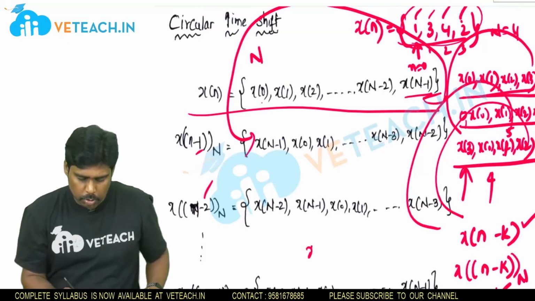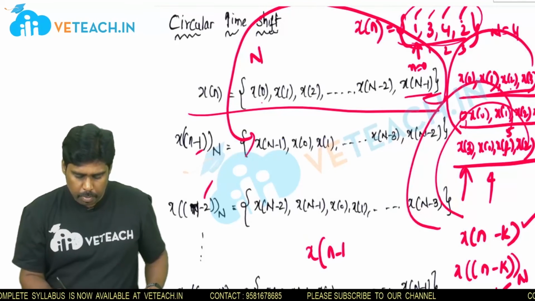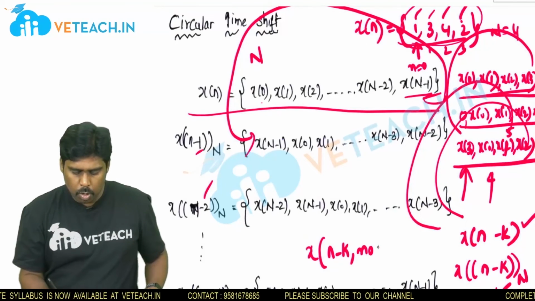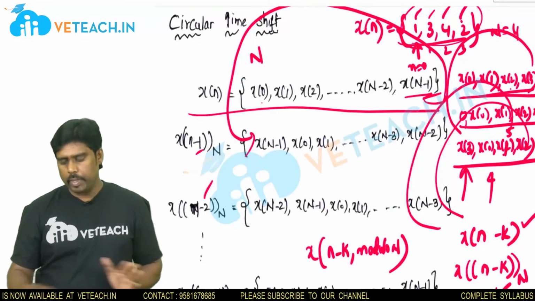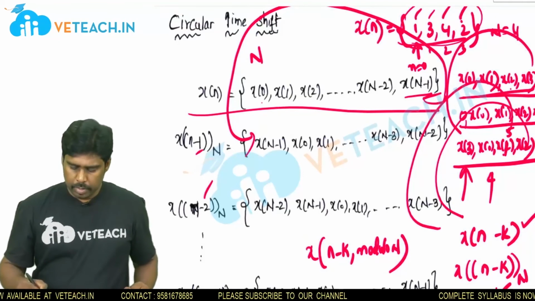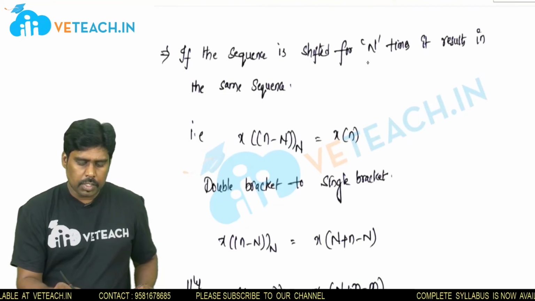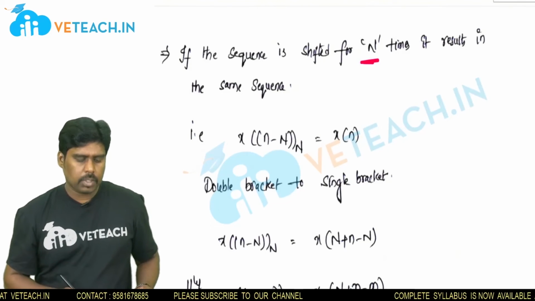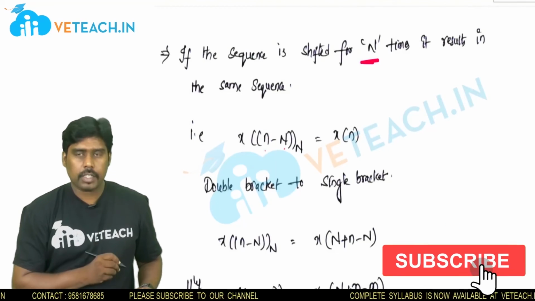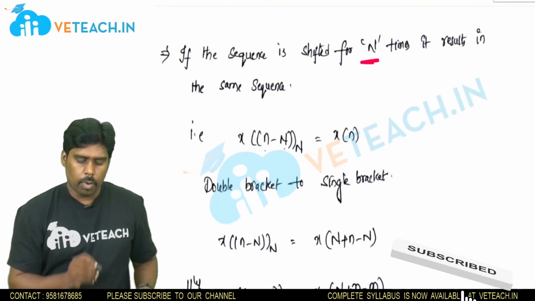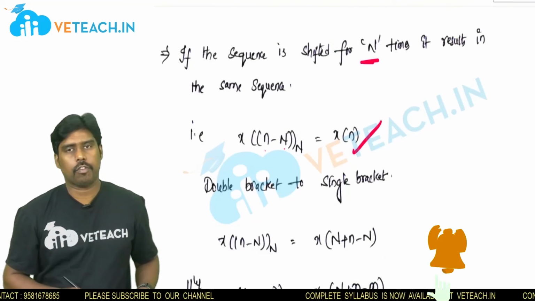You can write down like this also: x of n minus k modulo capital N. Two ways. Then I have written very clearly, if the sequence is shifted for n times, it results in the same sequence. That means x of n minus n, n times modulo n is equal to x of n.